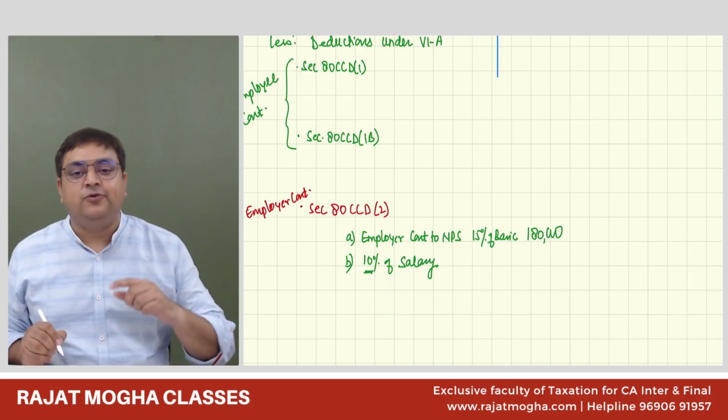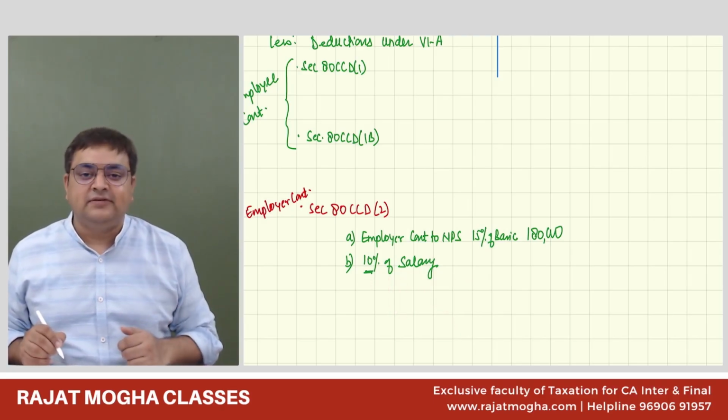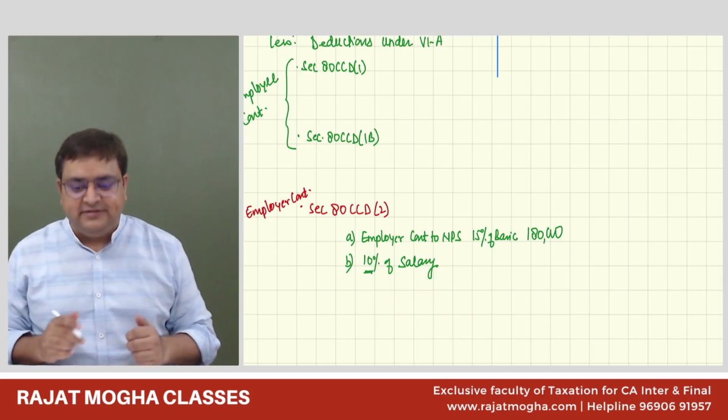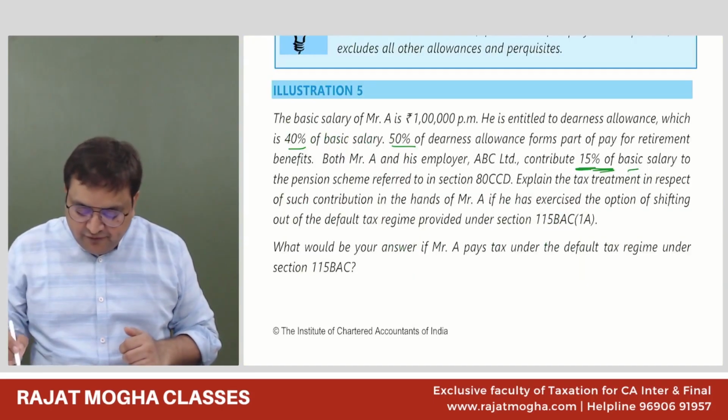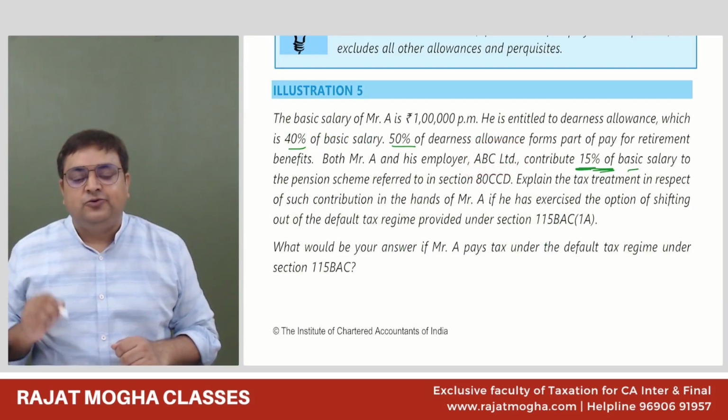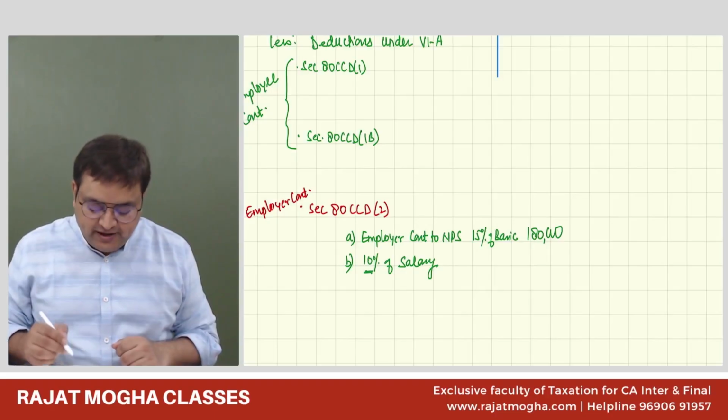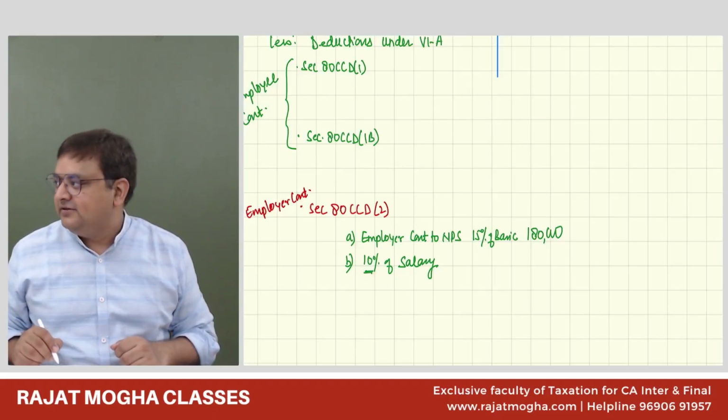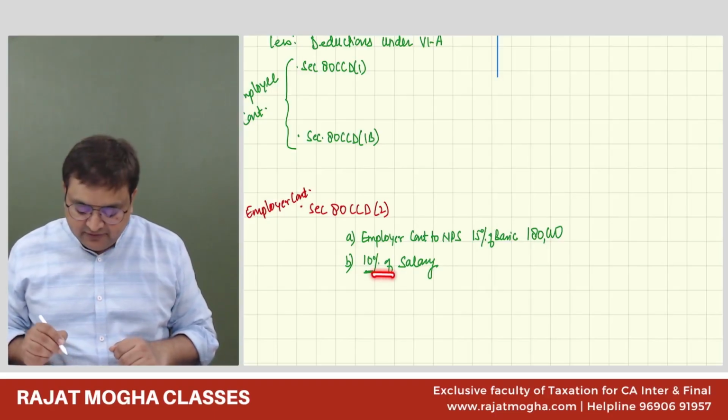Correct, Vignesh, 14% is only for central government and state government employees. For other employees under the optional regime, it is 10% only. And if you look at it, this person is not a government employee. He is working with ABC Limited. So under the optional regime, we have to take only 10%. Everybody is okay with this? So 10% of the salary.